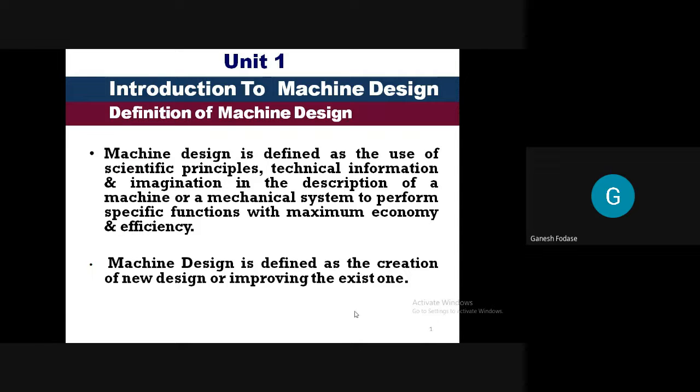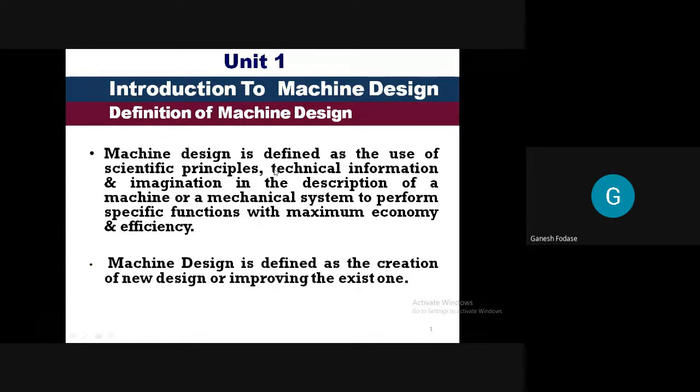So basically we are talking about machine design or component design. In simple words, there are different definitions of machine design. Machine design is basically defined as a use of scientific principles. Of course, we are going to use some scientific principles because based on that only we are going to design. Then use of scientific principles, technical information, and imagination.